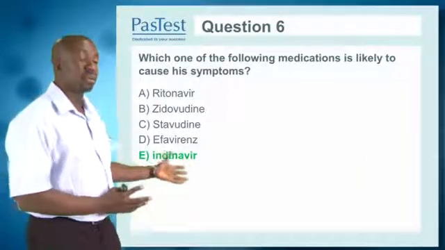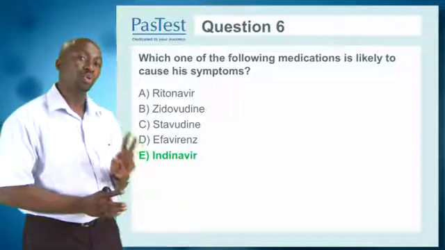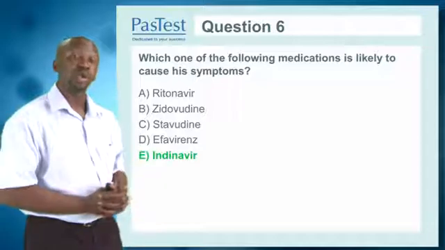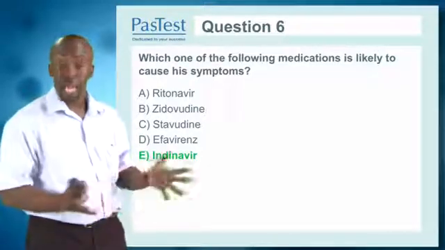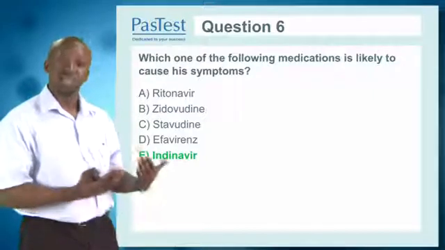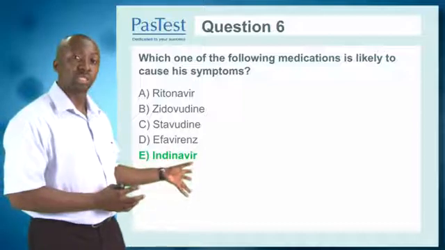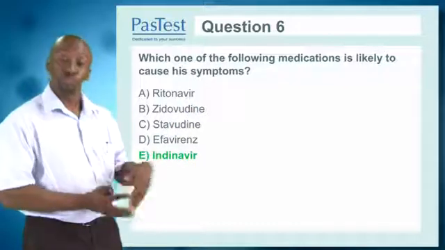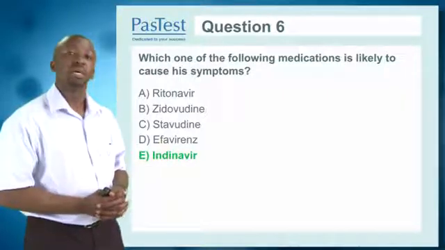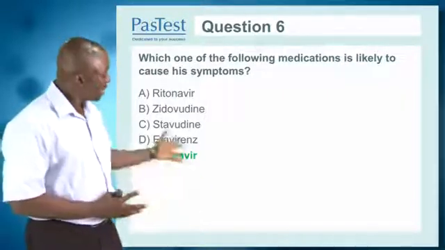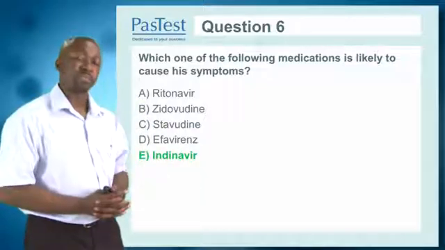So indinavir and another HIV drug called atazanavir are the only 2 HIV drugs that are associated with renal stones. Indinavir, being a protease inhibitor like atazanavir, also affects the liver, and so it is not unusual to find abnormal liver function tests. Ritonavir is only used to boost protease inhibitors. Zidovudine causes anemia, stavudine causes lipodystrophy, and efavirenz causes weird dreams and psychological effects.